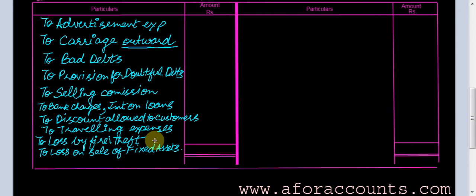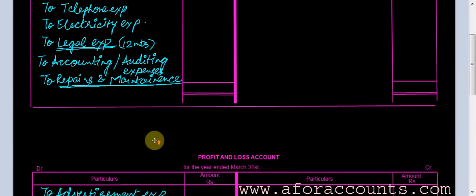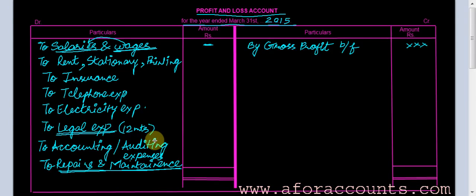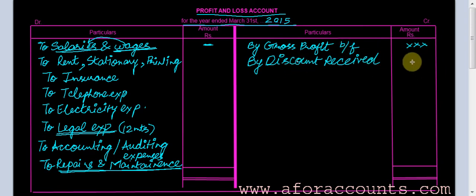Now continuing with the income part. What all indirect incomes do I need to record in a profit and loss account? Discount received. If I have received any discount, so by discount received. Discount received is my income. When discount allowed is an expense, discount received is my income. It has to be written here.